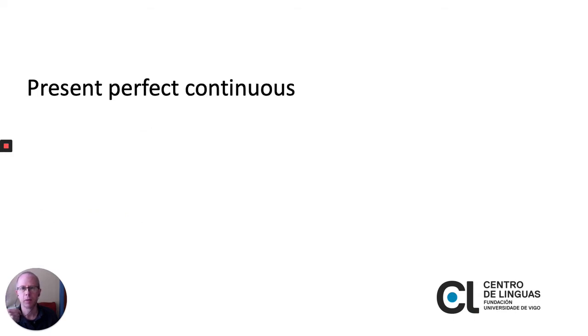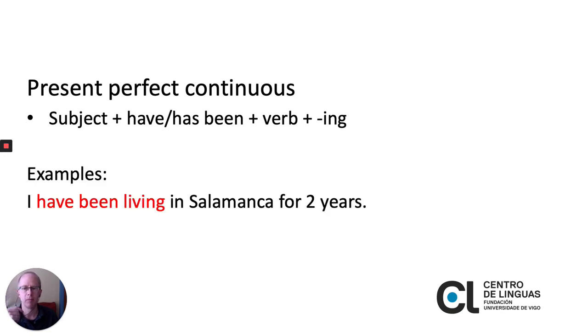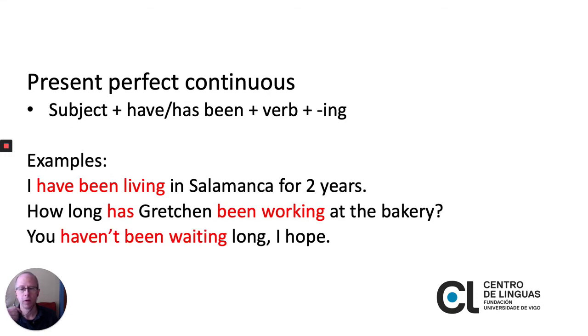We form the present perfect continuous by adding the verb to be. So, I have been. Subject plus have been or has been plus the verb plus ing. Example: I have been living in Salamanca for 2 years. How long has Gretchen been working at the bakery? You haven't been waiting long, I hope. Notice that we have the verb have been, which is the past participle of be, plus the verb plus ing.